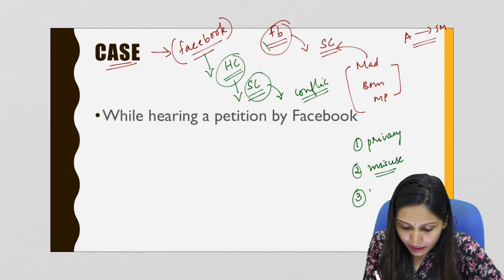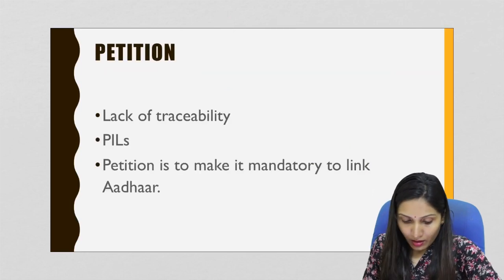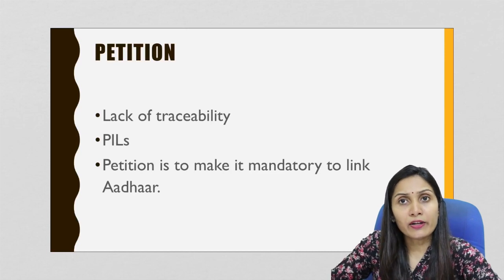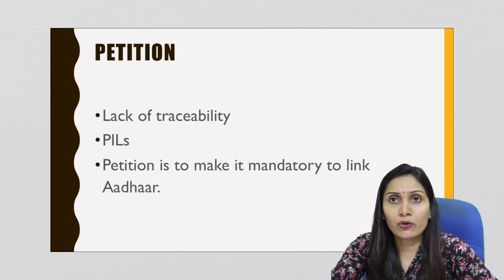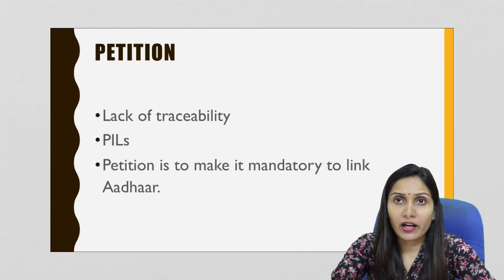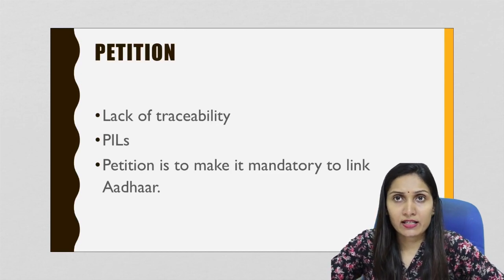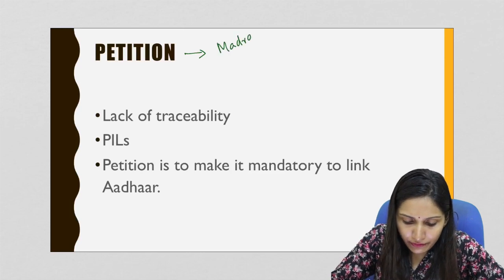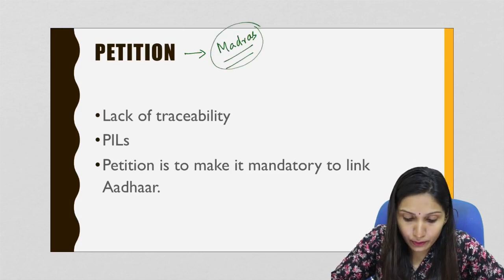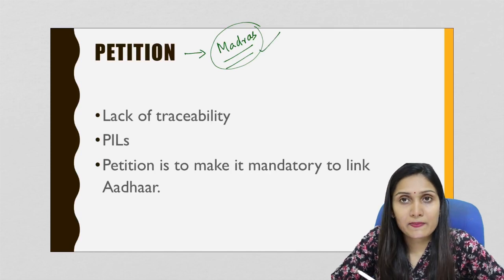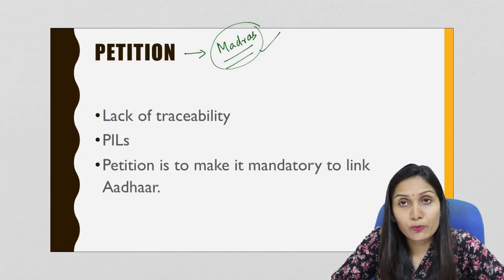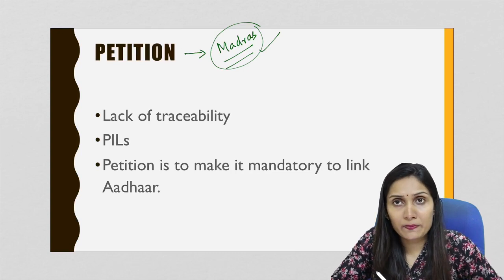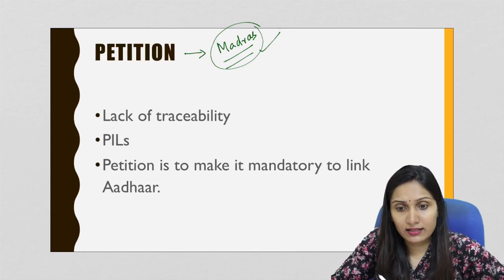So this is the case. This is the background. Now let us come to the petition before the Madras High Court. We have said that different petitions are pending before different high courts like the High Court of Bombay, the High Court of Madhya Pradesh, the High Court of Madras, etc. Now let us come to the individual case of the High Court of Madras and see what this petition is all about. Following the Supreme Court's decision in the Aadhaar case, which the Supreme Court gave a few months back, the petition came up.